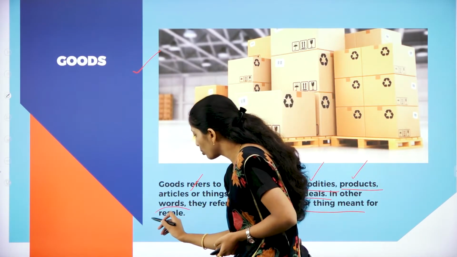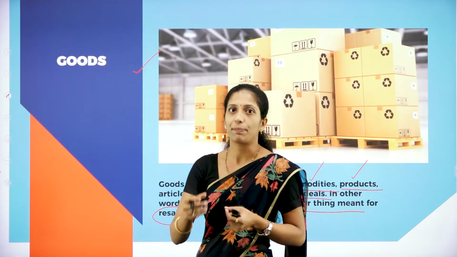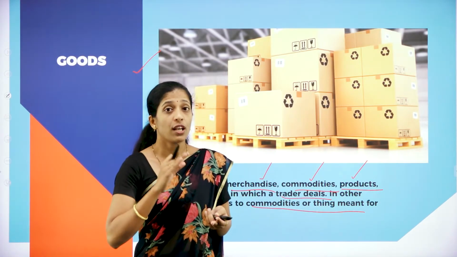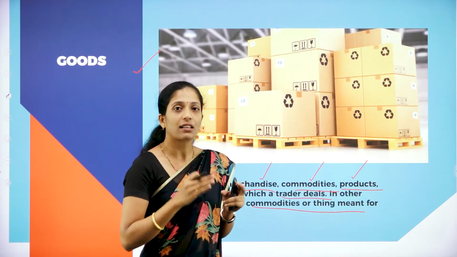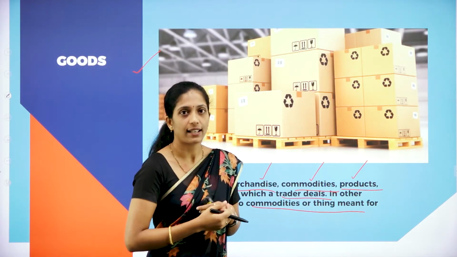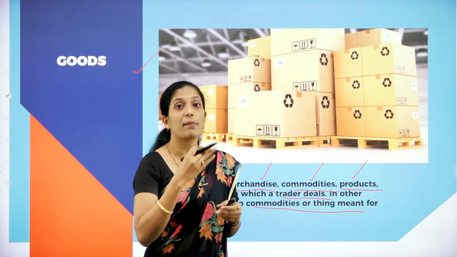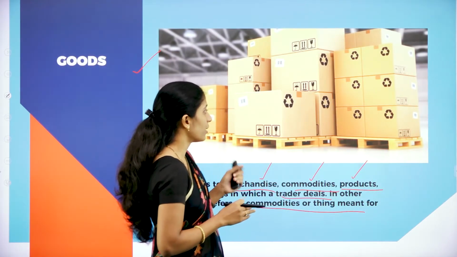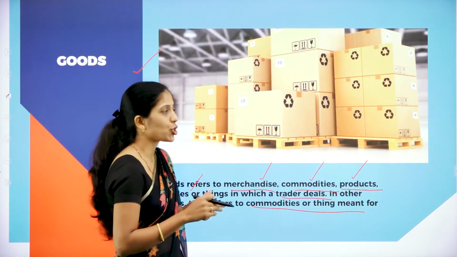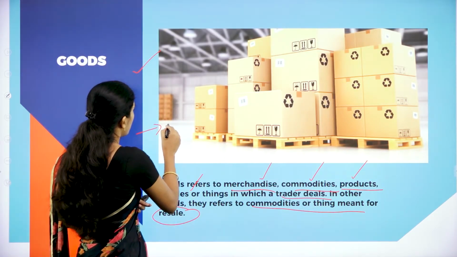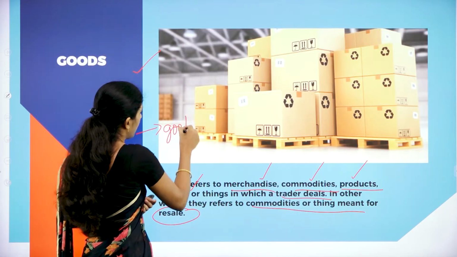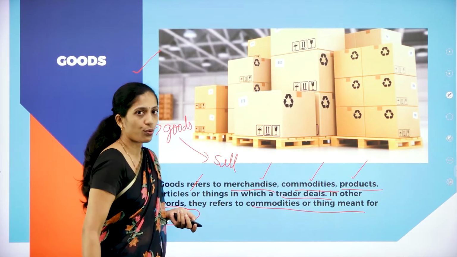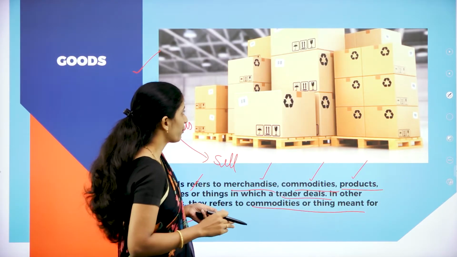Now here if they purchase something for personal use, then it is not considered as goods. So here goods is nothing but the thing which is meant for resale. They have purchased it for the purpose of selling it to others. So that product is called as what? Goods. Suppose the organization has purchased these goods not for their personal use but in order to sell, that is known as what? Goods. Hope you are clear with the meaning of goods.